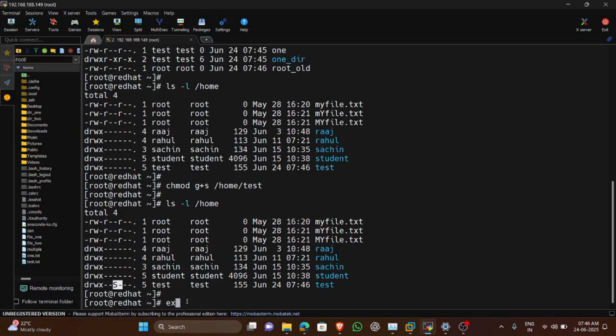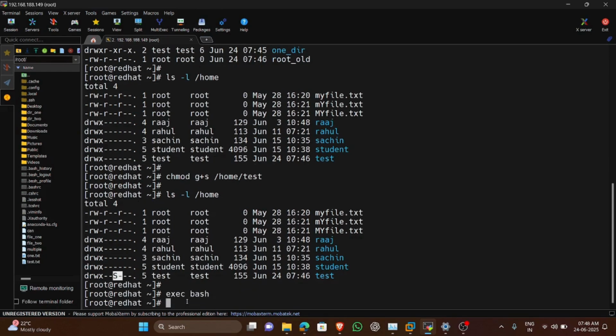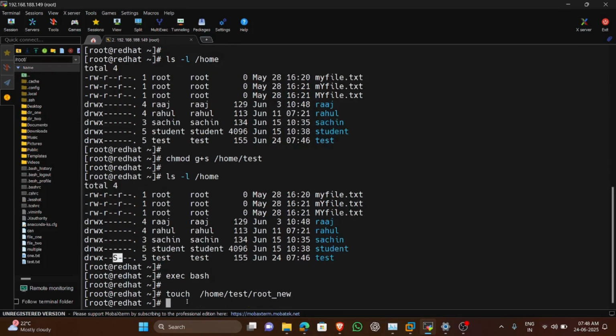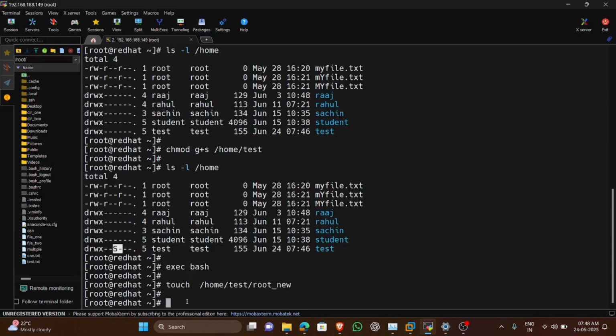Now, updating the bash, execute the bash. After it, we just have to check whether we get the new impact or not. So as the root user, I'm going to create a new file in the home directory of the test user, root_new. After creation, I have to check whether it is updated or not.